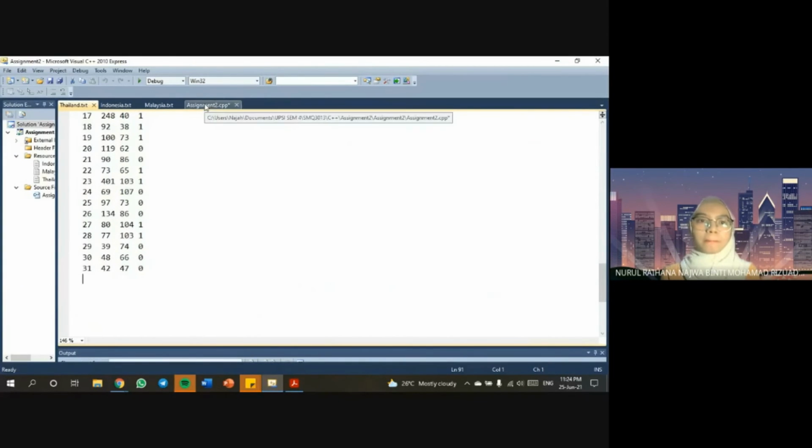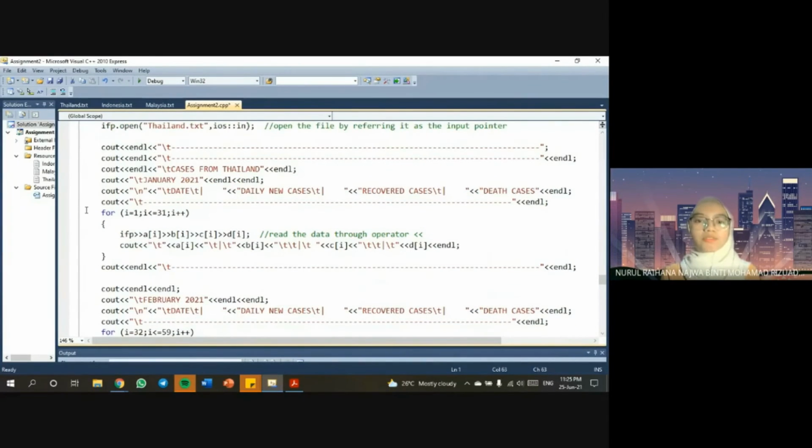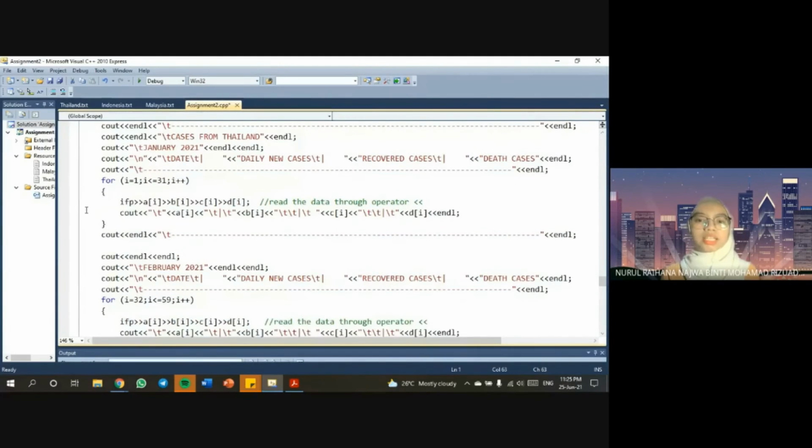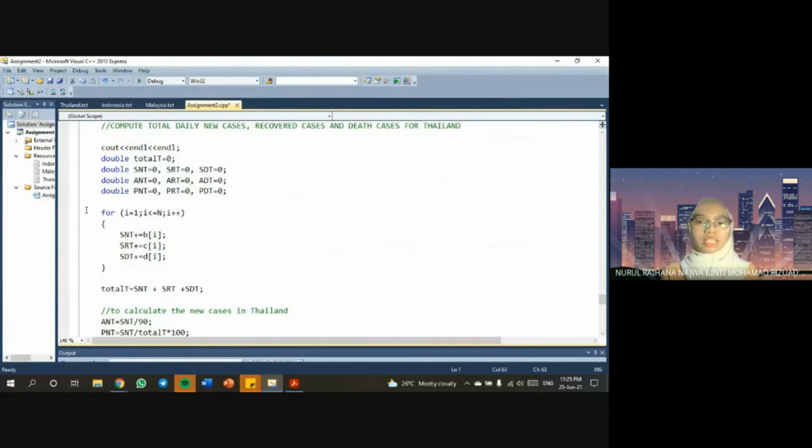So, this is the input file that we have opened, which is thailand.txt. It has been arranged as date, next column as new cases, next column as the recovered cases, and the next column as the death cases. So, the data will display the number of new cases, recovered cases, and death cases for Thailand from January until March. The data will be taken from the input file that we have created before.